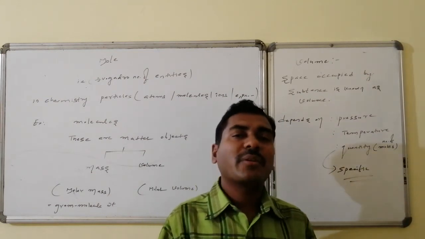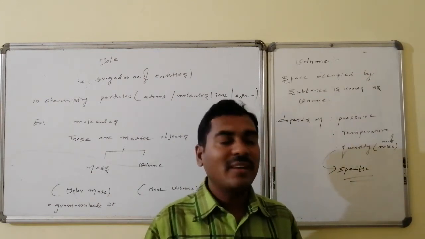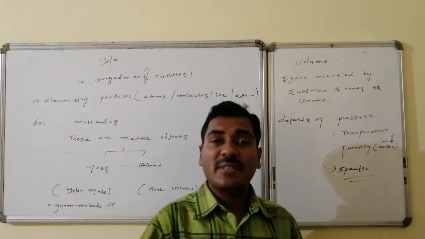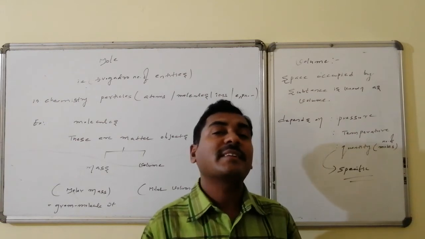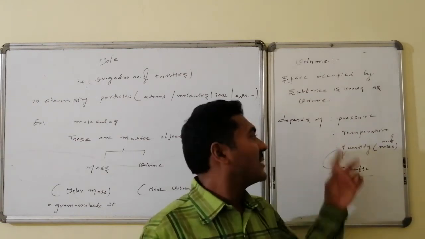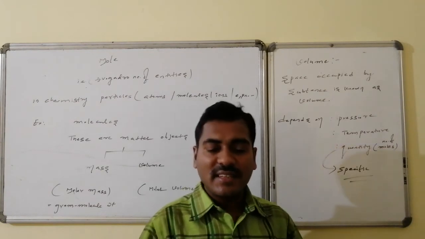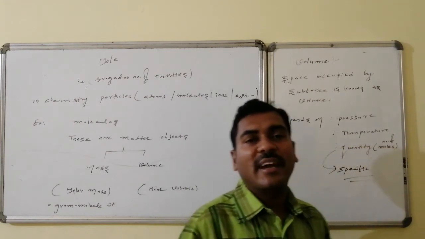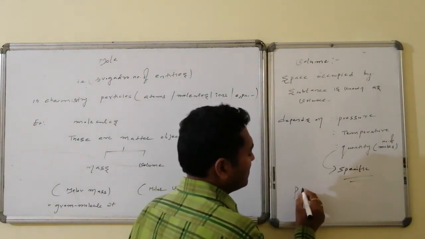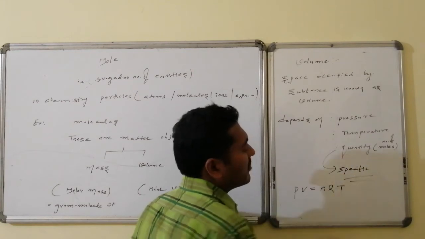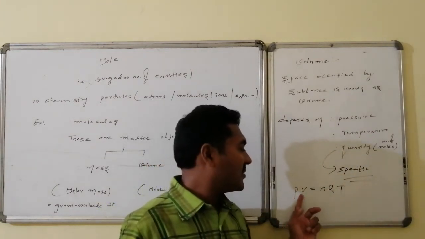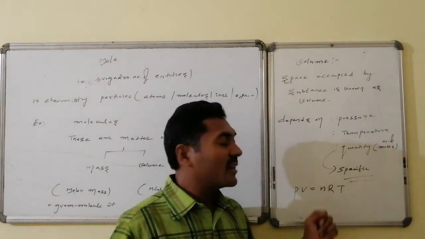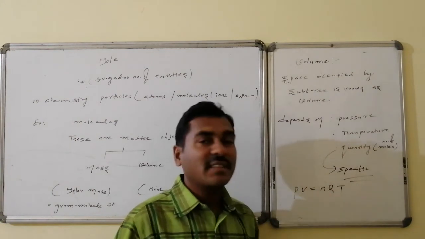Now, Avogadro number of entities related volume is said to be the molar volume. That volume depends on pressure, temperature as well as quantity. If I specify the quantity, the remaining things that decide the volume are pressure and temperature, and these four things are interrelated with one another by an equation, the ideal gas equation, that is PV = nRT. P is pressure, V is volume, n is the quantity of the substance in number of moles, R is the universal gas constant, and T is the temperature.